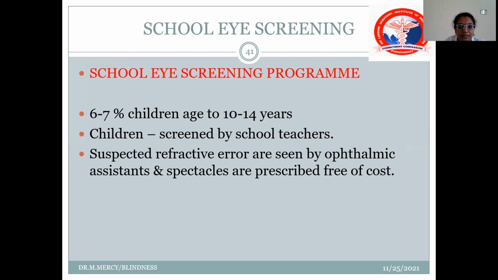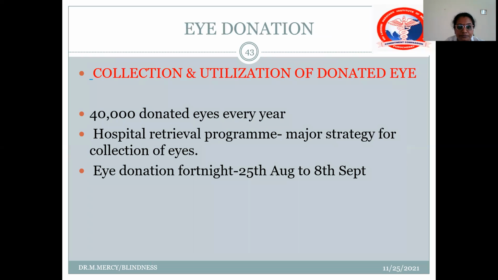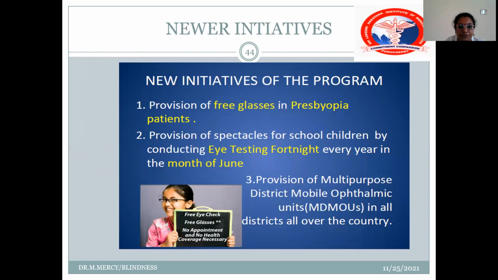So the school eye screening program is mainly followed at the age group of 10 to 14 years. School teachers are trained for screening the children. So this is how they do a school eye screening program. And collection and utilization of donated eyes is carried out by eye donation strategies. There are almost 40,000 donated eyes every year, and these are done by the hospital corneal retrieval program. Okay, and we celebrate the eye donation fortnight from 25th August to 8th September.